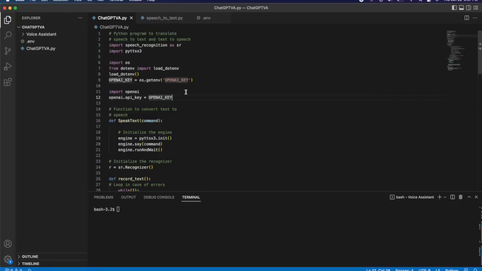And if you want ChatGPT to act like Jarvis, the only thing that you need to do is, at the beginning of the conversation, very explicitly tell it, hey, I want you to act like Jarvis from Iron Man.